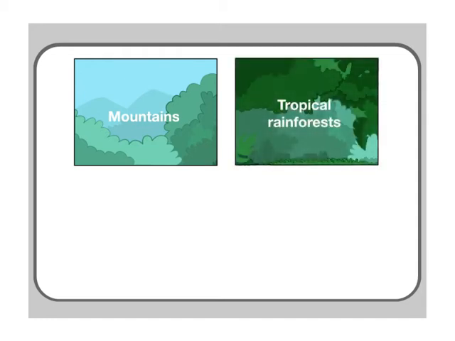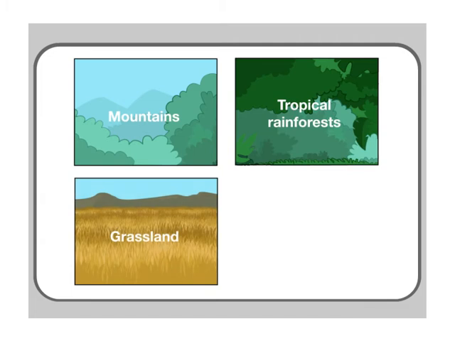Tropical rainforests. You can find the world's biggest rainforest in the Amazon River Basin in South America. Grasslands are large flat lands with tall and waving grass. One of the countries with more grasslands is Ireland, where 60% of its territory is covered by grass.